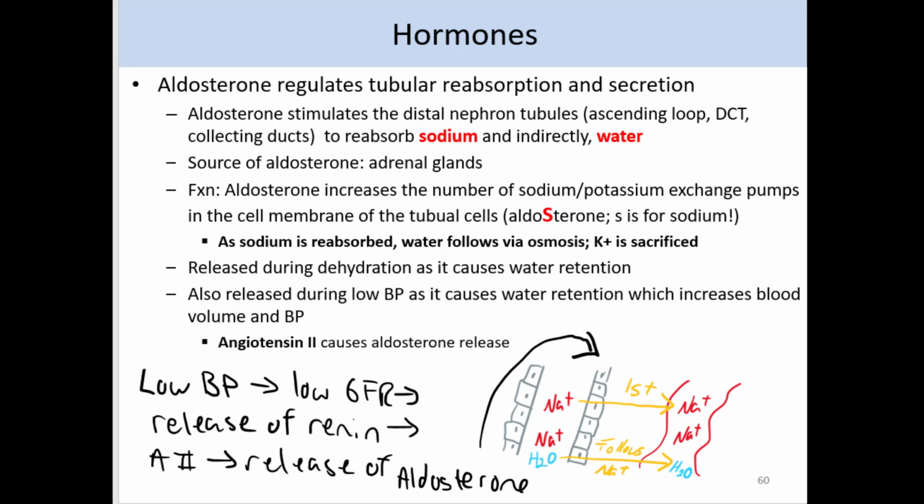Aldosterone is released during dehydration, and that's because it's going to help us to retain water, which will help to combat the dehydration. Aldosterone is also released during low blood pressure, as it causes us to retain water, which will help us to increase blood volume and blood pressure. And don't forget, it's angiotensin II that causes the release of aldosterone.